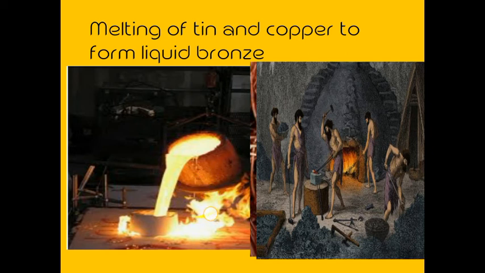This liquid was then poured into molds. These are the molds that give the shape of the utensil. Like if you have to make a bowl, you pour that liquid, mixed with tin and copper, into the mold. Then after cooling, it will get the shape of the mold, to make tools and weapons of the desired shape. Iron, on the other hand, is it clear?